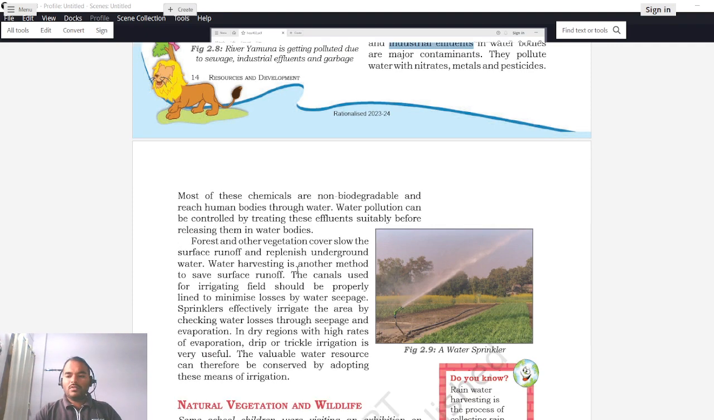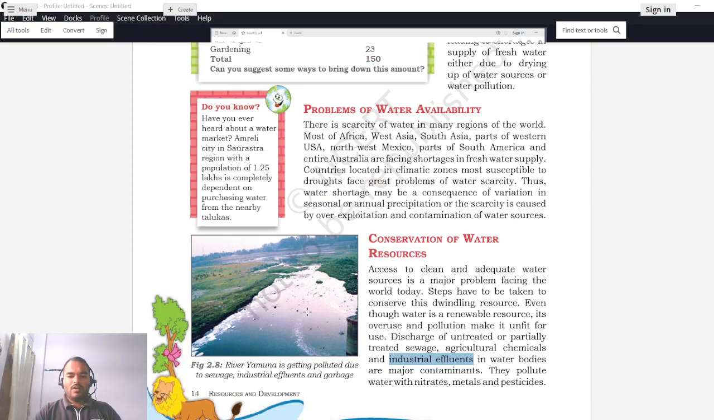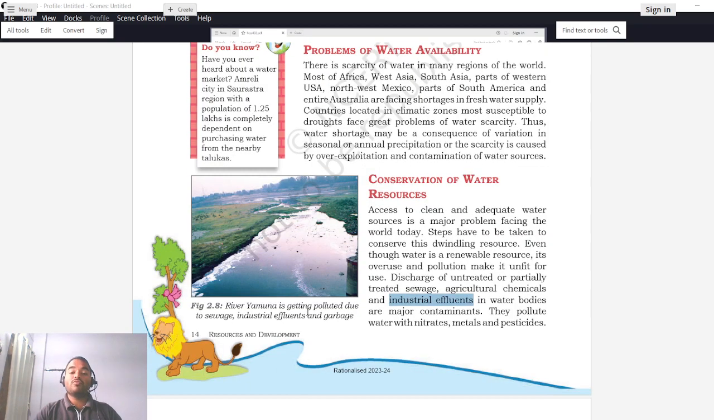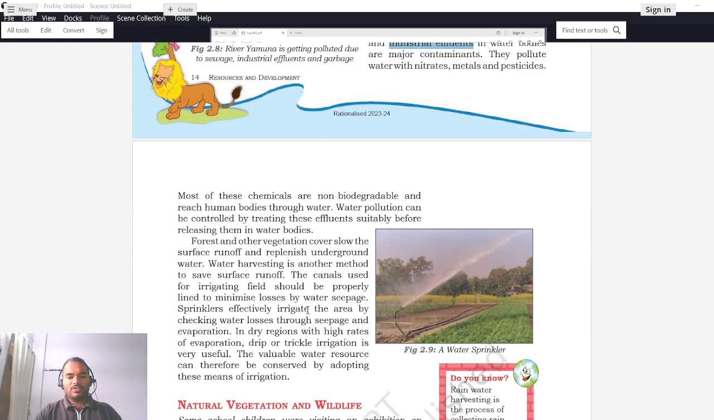So I think for the day we can stop here. Today we have seen two major things. One was about the soil, how it is formed, how to conserve it, and second was the water resource. So two major resources we have covered in this lecture.